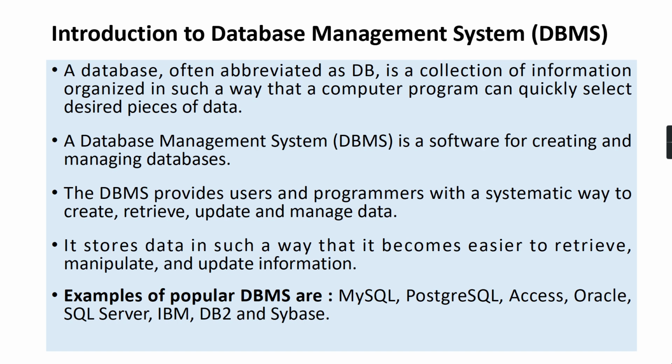The first point says a database, often abbreviated as DB, is a collection of information organized in such a way that a computer program can quickly select desired pieces of data. This is also a secondary definition of database. Otherwise, simply, a database can be called a collection of interrelated information. If you simply say collection of interrelated information, that is the definition of database.